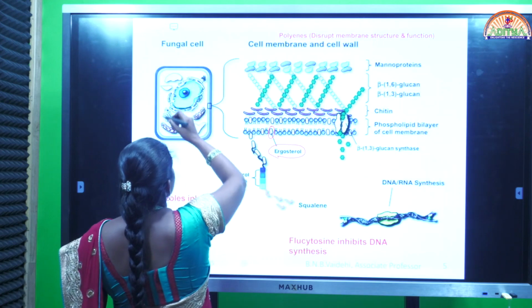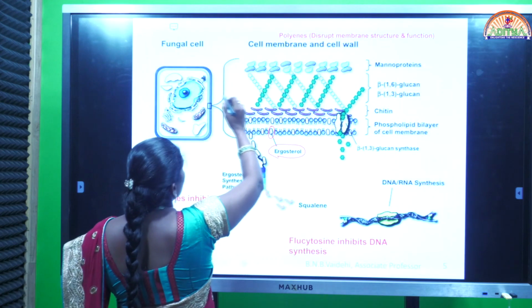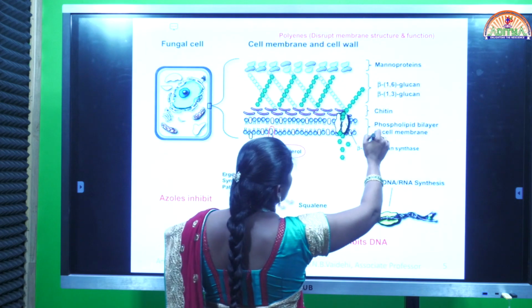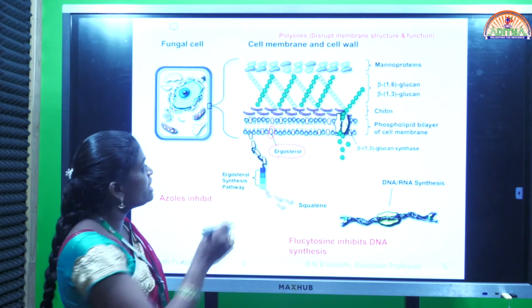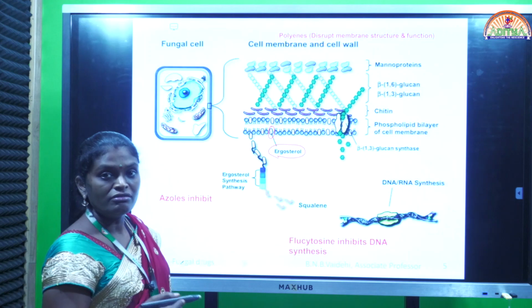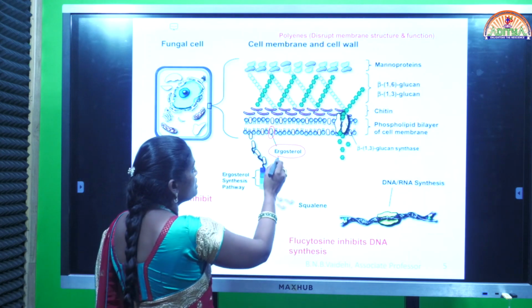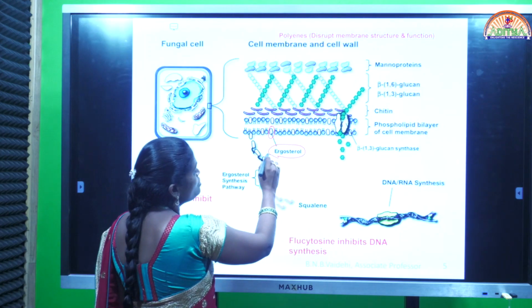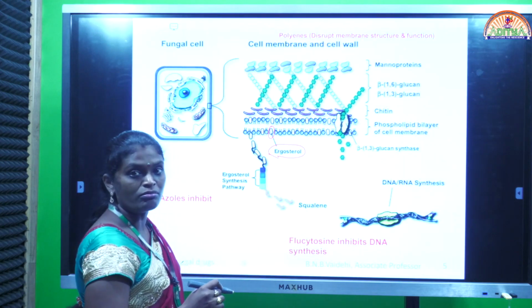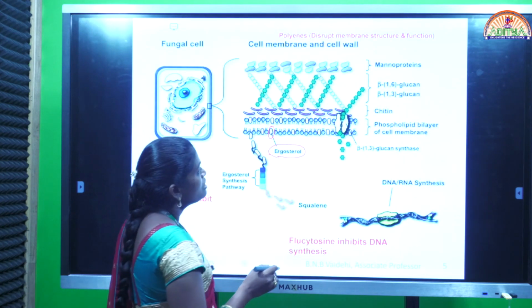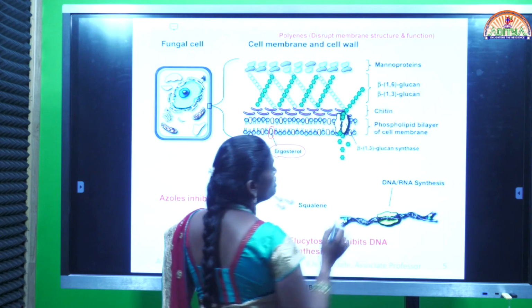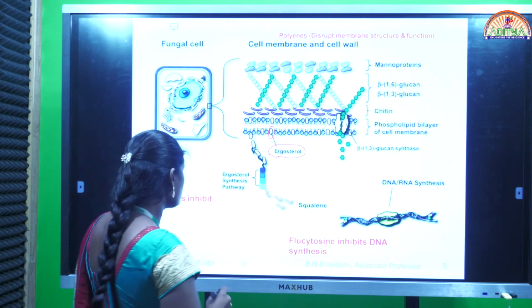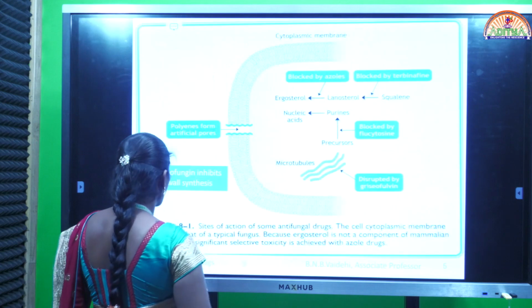This is the fungal cell membrane, and in the outer cell membrane we can see these types of components. So we can target the fungi by choosing any one of the components present in the fungi. Mainly the antifungal agents use ergosterol as the target component. The remaining drugs can choose mannoproteins or beta 1,6-glucan and beta 1,3-glucan.